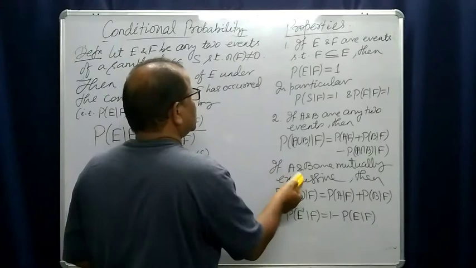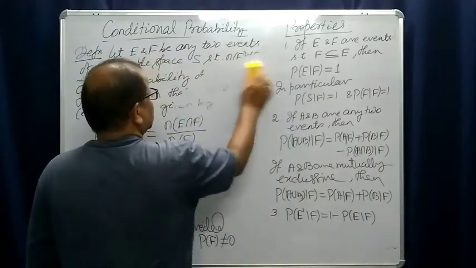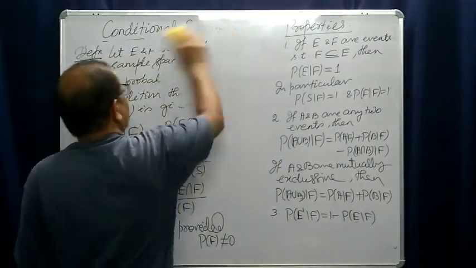Those who want to prove this, they are very simple. Let us try some of them.